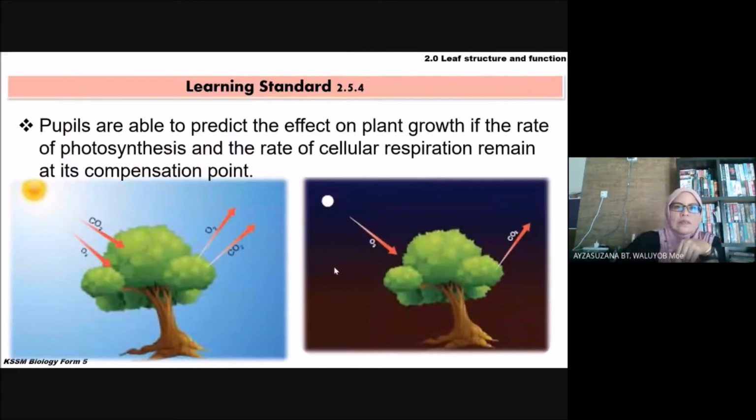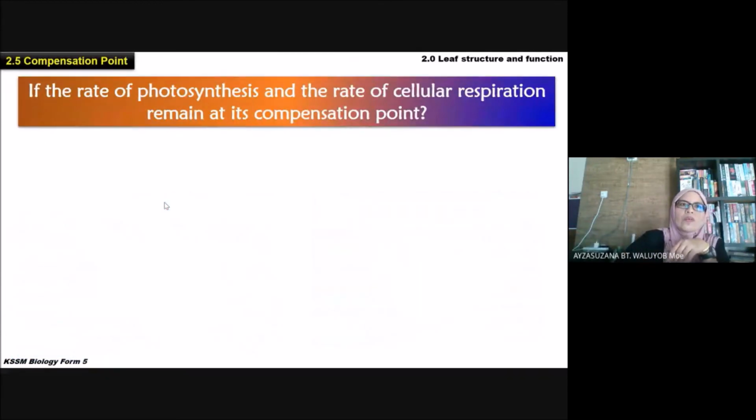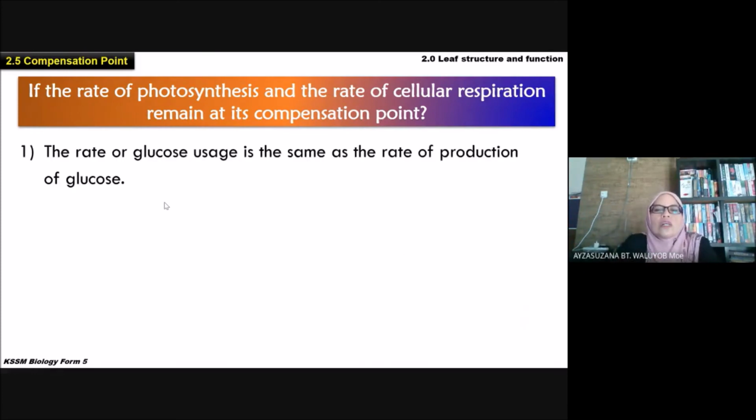Okay. Now kita nak predict the effect on plant growth if the rate of photosynthesis and the rate of cellular respiration remain at its compensation point. Maksudnya tak berubah. Sama rata saja respiration and photosynthesis. So apa akan berlaku kepada pertumbuhan pokok? If they remain at the compensation point, the rate of glucose usage is the same as the rate of production of glucose. Maksudnya glucose yang digunakan sama banyak dengan glucose yang dihasilkan.